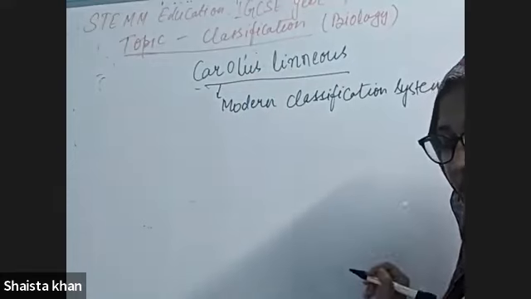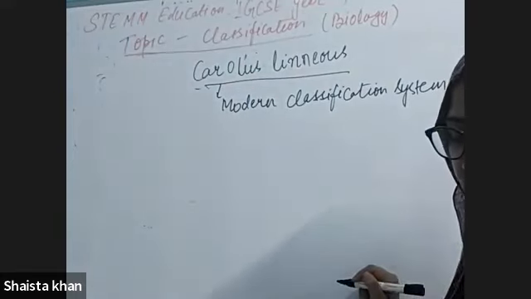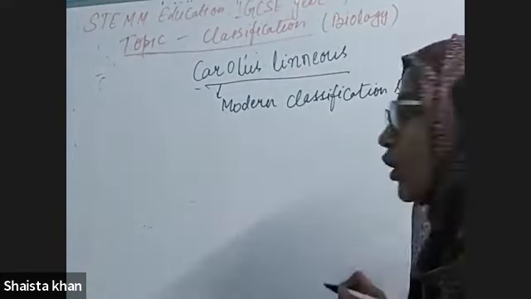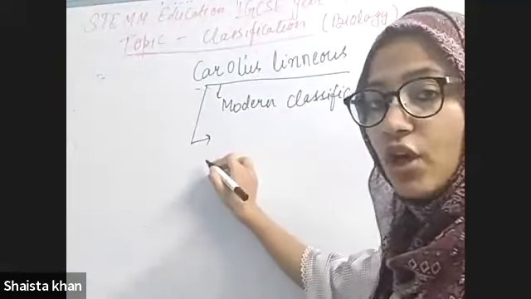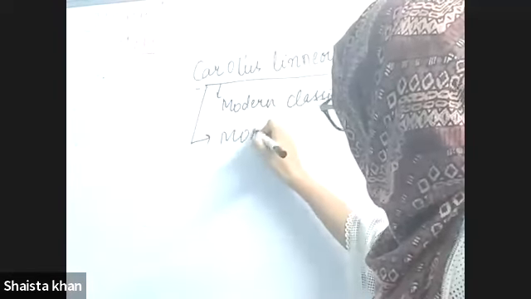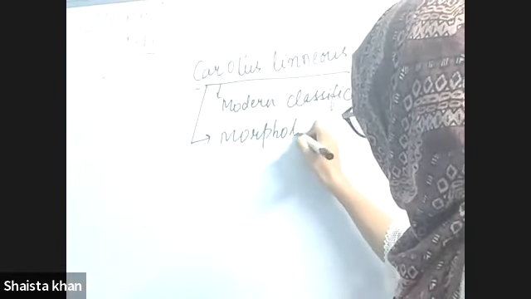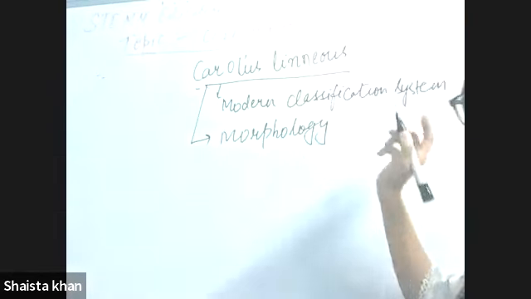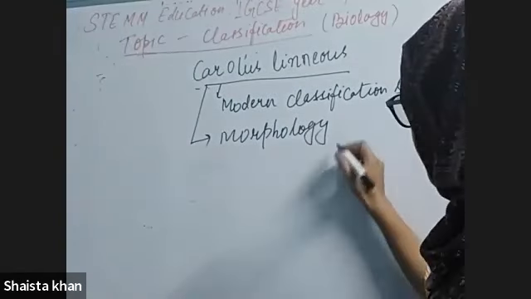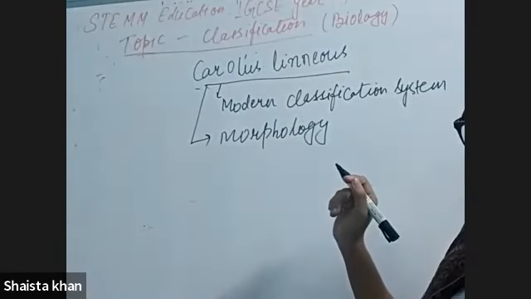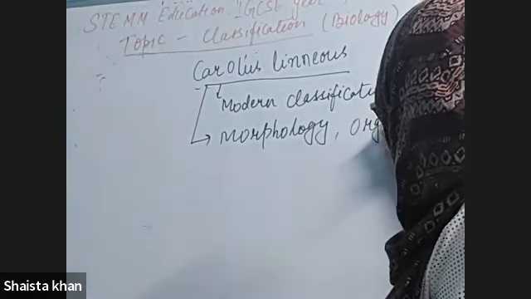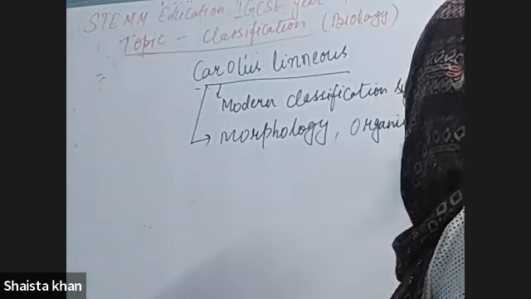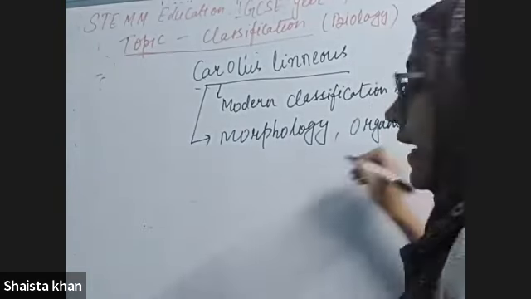Carolus Linnaeus devised a new classification system based on morphology, the organism's form and structure.